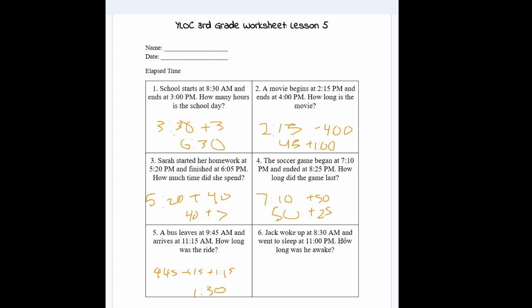Jack woke up at 8:30 a.m. and went to sleep at 11 p.m. How long was he awake? So from 8:30 to afternoon, he was up for, as we stated, 3 hours and 30 minutes. If he went to sleep at 11 p.m., which is 11 hours after that, you'd add another 11 hours, which is 14 hours and 30 minutes that he was awake.